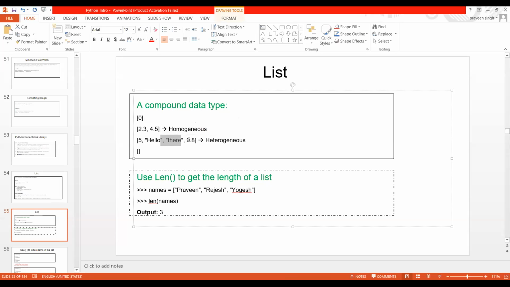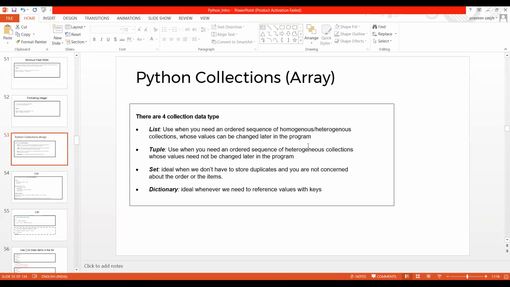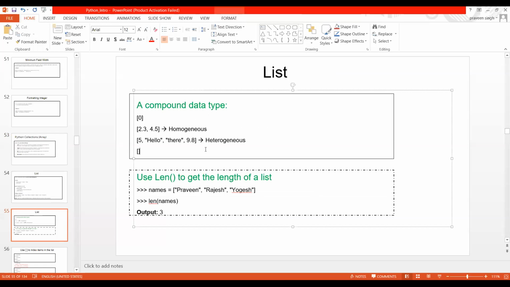Maybe you can place floating values here, as you already see I have placed. So all three are different types, and this is why we say it is heterogeneous. So in a list you can mention float, integer, or string as well, and it will work. But in the same manner, if you write a tuple, as I mentioned here, it will work only on heterogeneous. And if we talk about set, it is not mentioned, that means it is not going to work. We will see the same in coming slides.